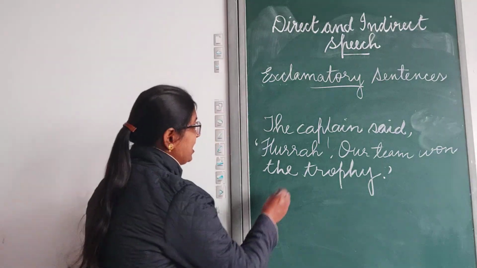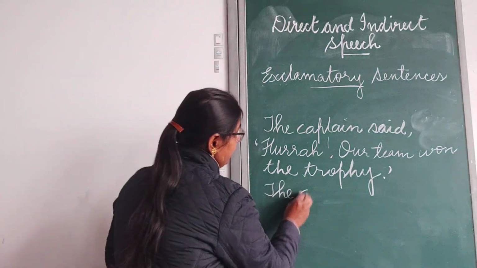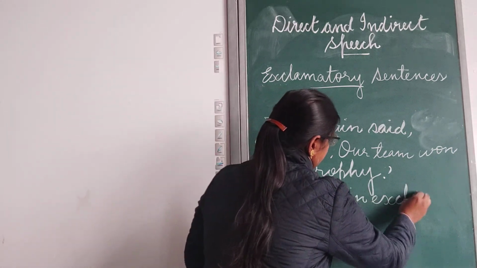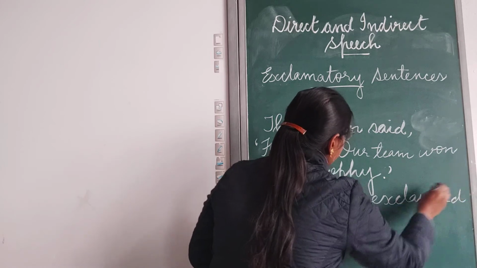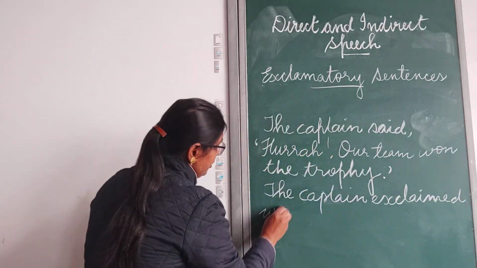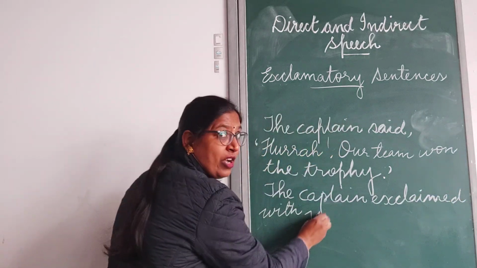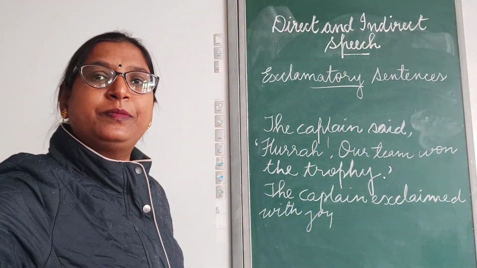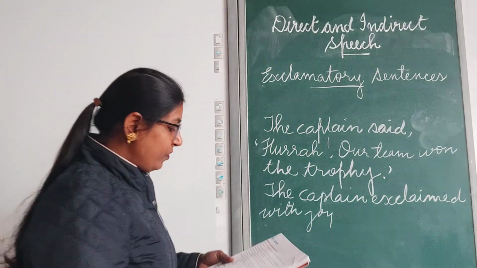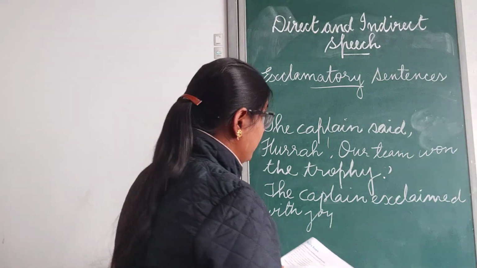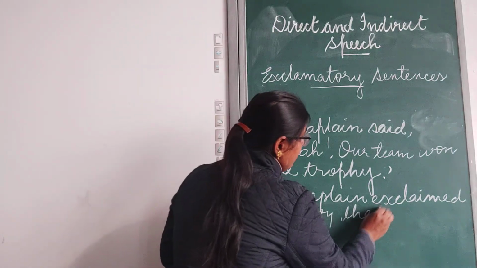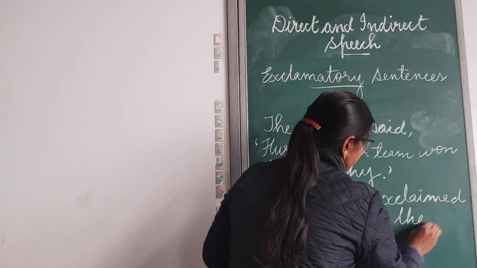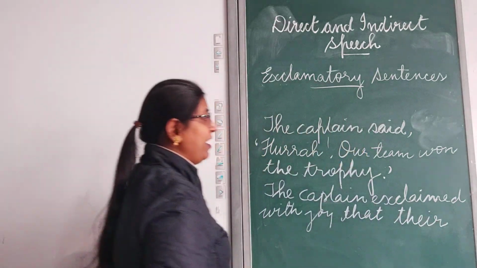The captain exclaimed with joy that, the conjunction that will be used, our will be changed to their.